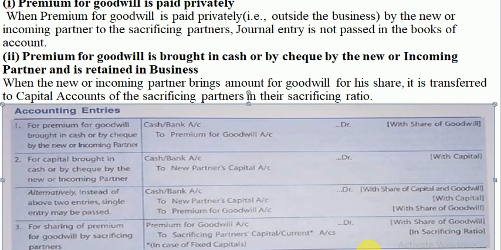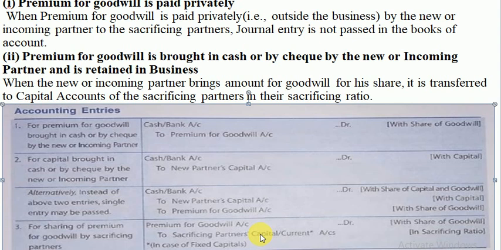Remember, we calculated sacrificing ratio in the first step of change in profit sharing ratio. So old partners, when they sacrifice their share, get a certain sacrificing ratio. So here is the utility of the goodwill: this premium for goodwill brought by the new partner would be distributed among the sacrificing partners in the sacrificing ratio.